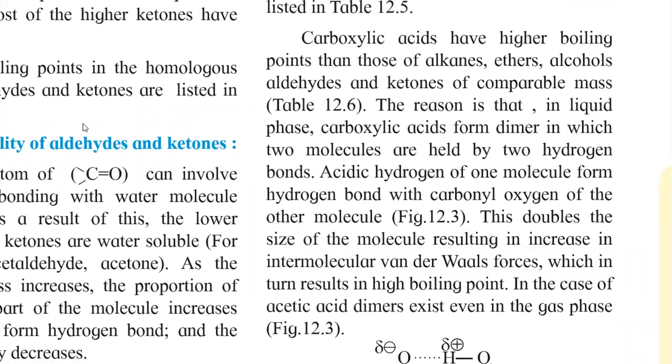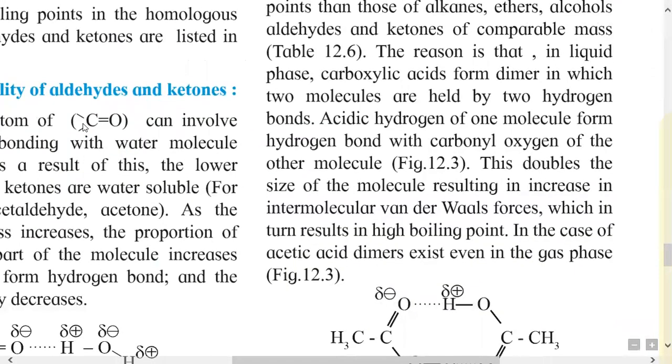The reason for this is that in the liquid phase, carboxylic acids form a dimer in which two molecules are held by two hydrogen bonds. These are called intermolecular hydrogen bonds.